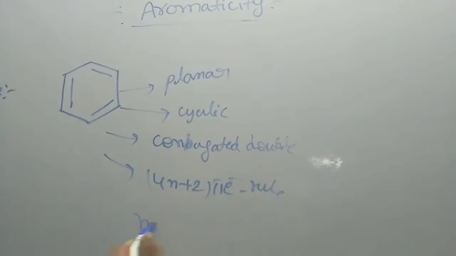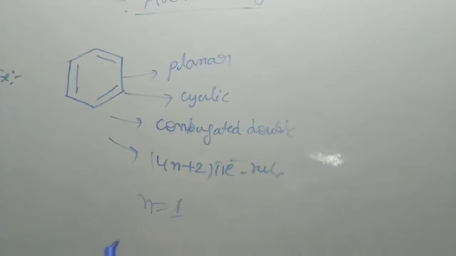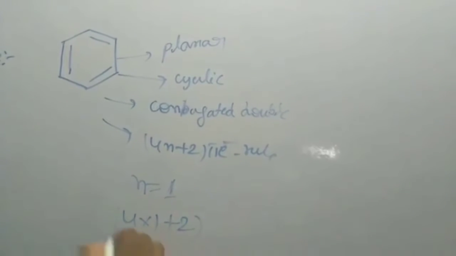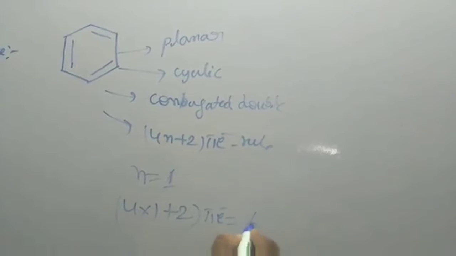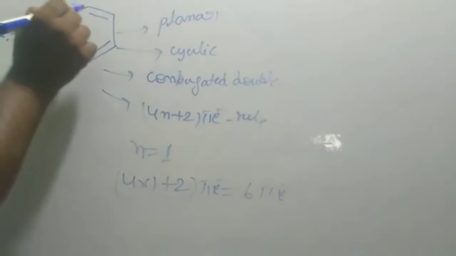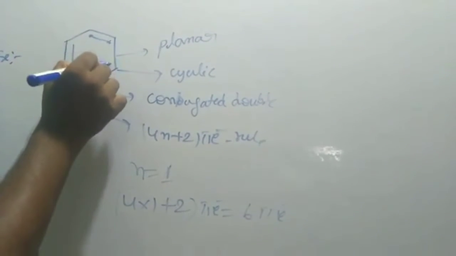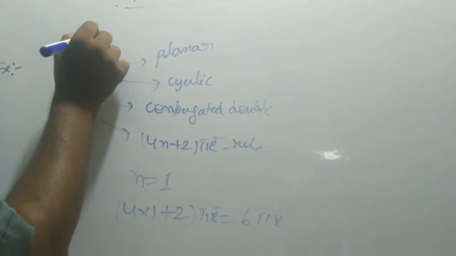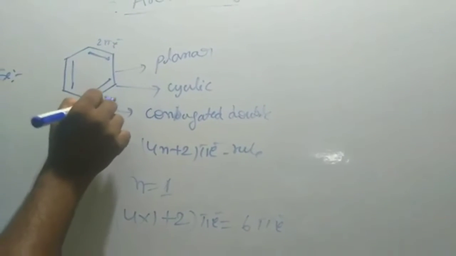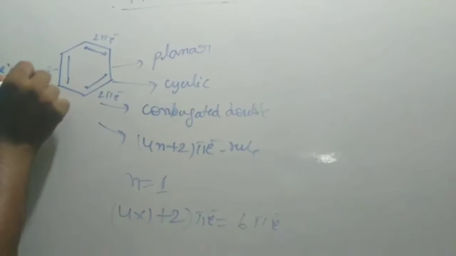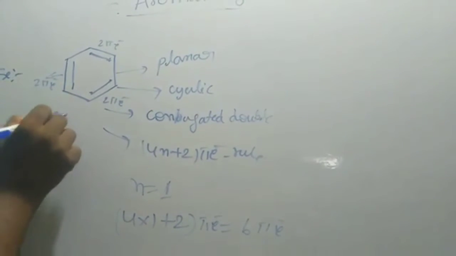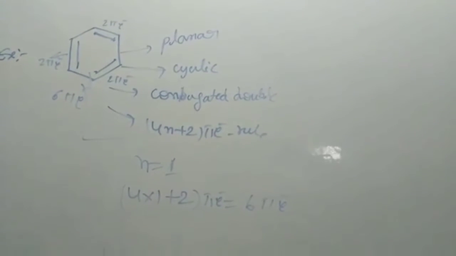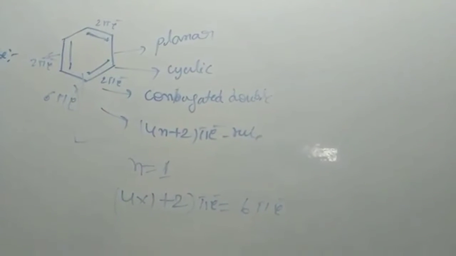If you write n equal to 1, then 4 into 1 plus 2 gives 6 pi electrons. Here 1, 2, 3, 4, 5, 6 pi electrons. Each bond contains 2 pi electrons, so altogether 6 pi electrons. So this benzene obeys Huckel law, and it is aromatic in nature.